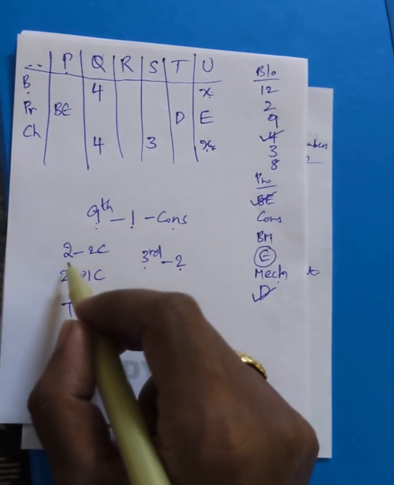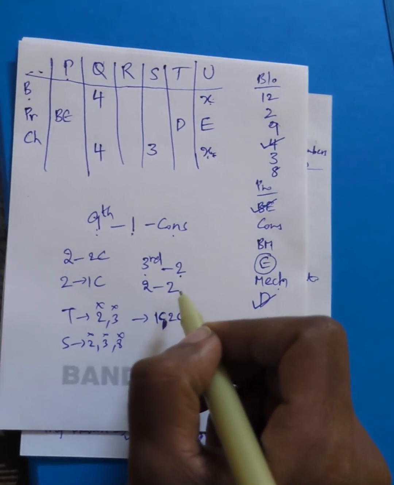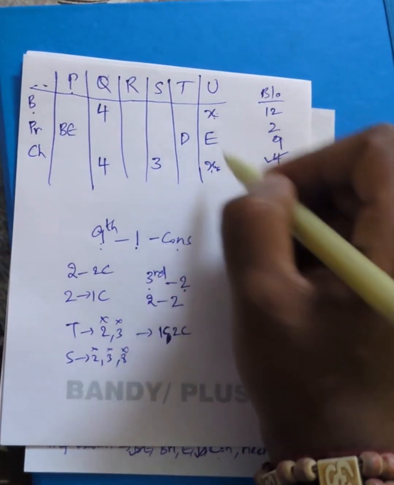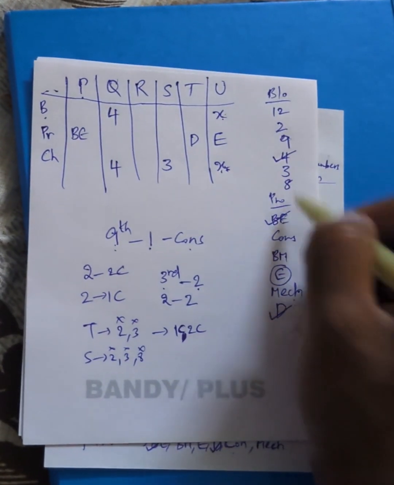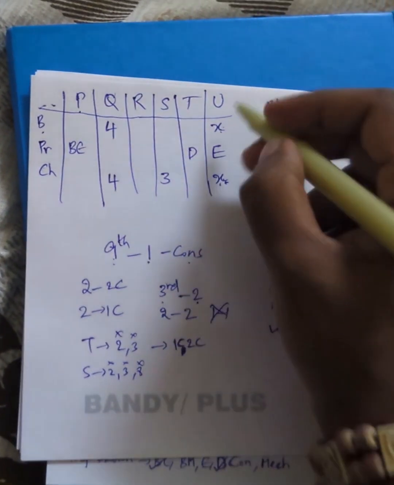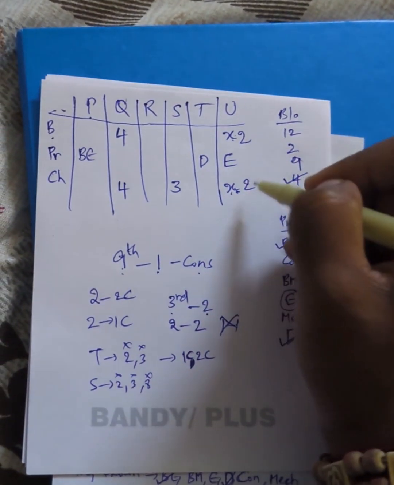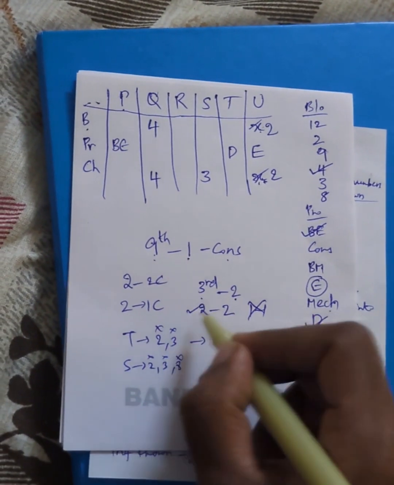There is one more block where you can have 2, 2. And you also have this condition: we don't have block number 1 here. That's why it's not 1, 1. 1, 1 is wrong. It should be 2, 2. So U is completed.